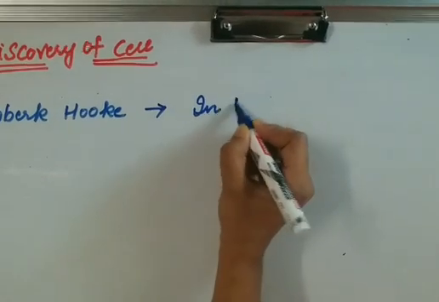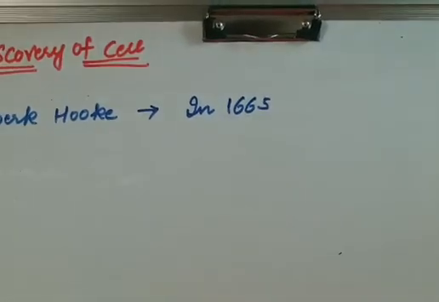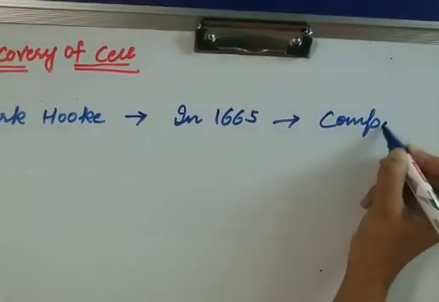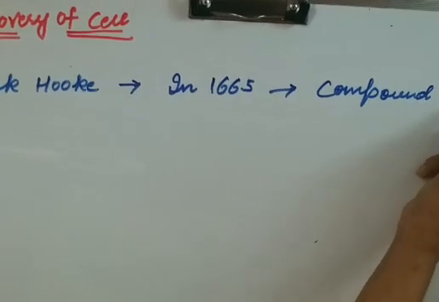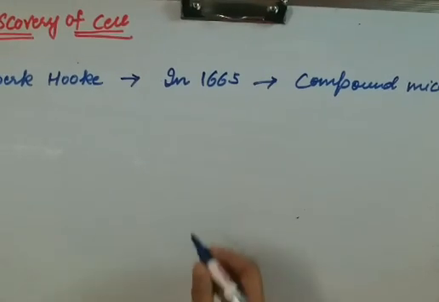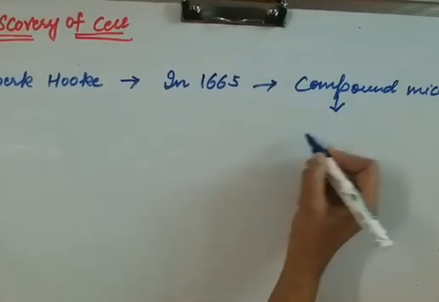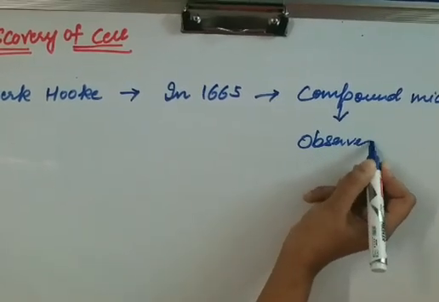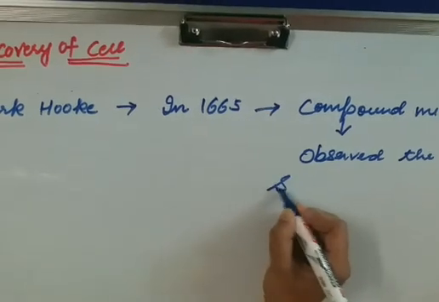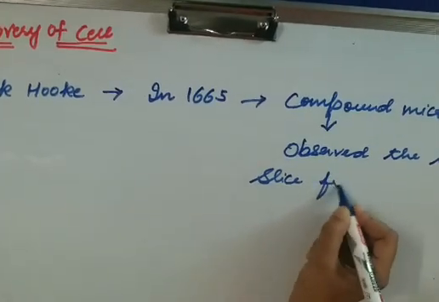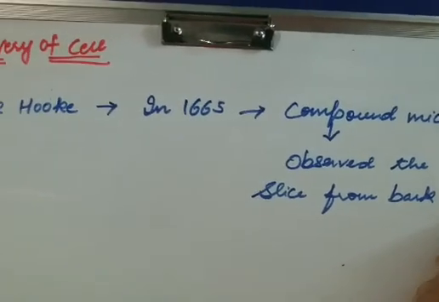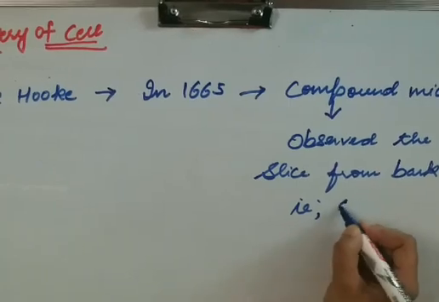In 1965, Robert Hooke, under his compound microscope, observed a thin slice from the bark of a tree, that is cork.